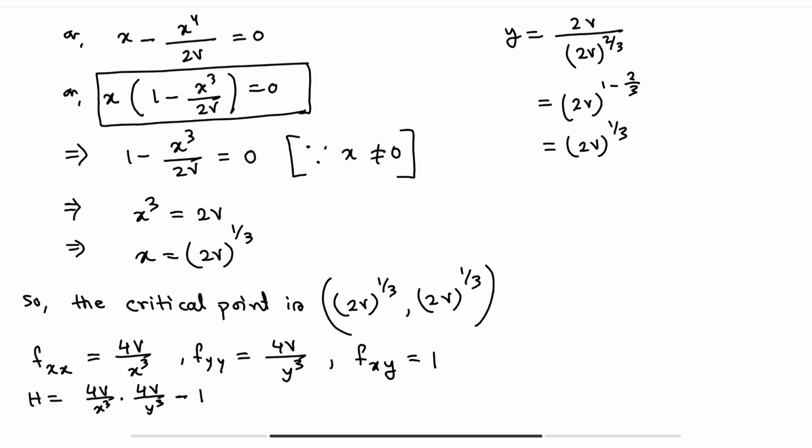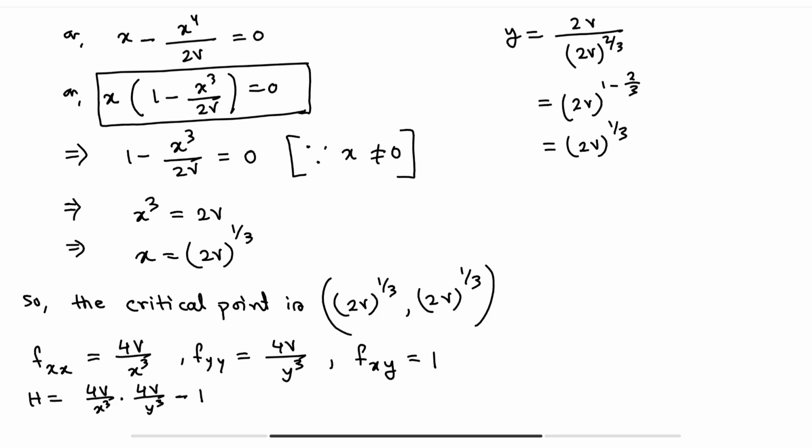Okay, so let's find out the value of h. We are getting only one critical point, so we are going to find out the value of h at this critical point. So h at (2v)^(1/3), (2v)^(1/3) is equal to 4v/x³.